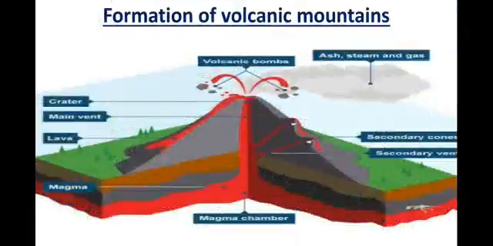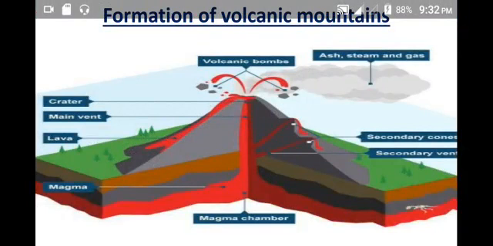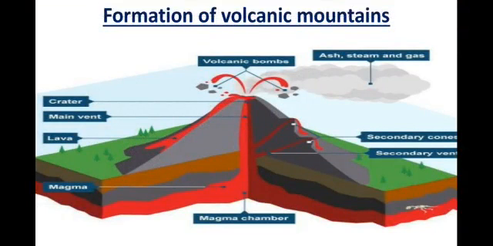The next is the formation of volcanic mountains. At the top, we can see the volcanic bombs. On the left side, you can see a crater, main vent, lava, magma. And at the lower, you can see the magma chamber. And at the right side, you can see secondary cones and the secondary vent. At the top right, you can see an ash stream and gas.